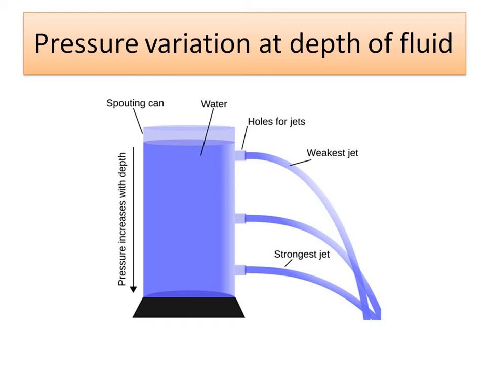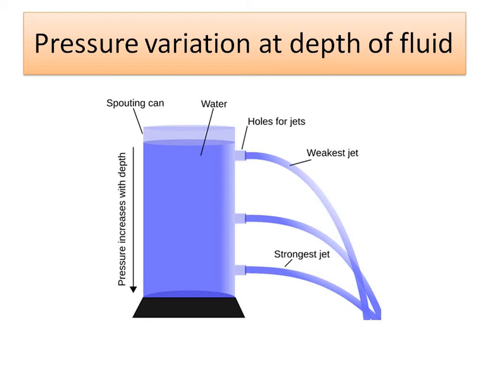This is happening due to the increase in pressure at the bottom and minimum pressure at the top. So by this it is observed that pressure increases with respect to the depth of fluid. But again it is essential that the surrounding is the same atmosphere.